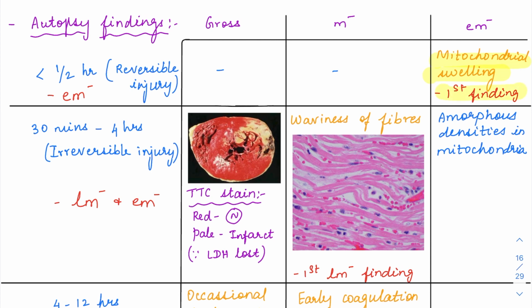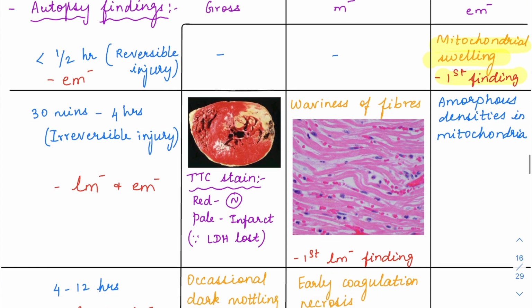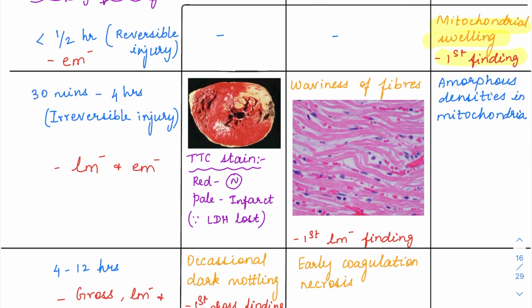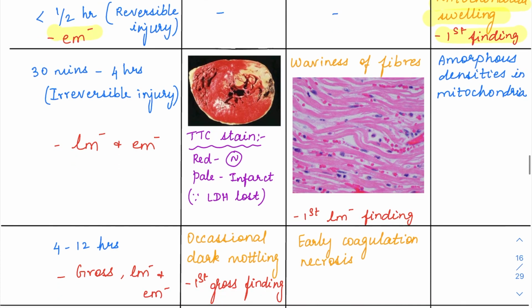That is, only under electron microscopy can we see it. So less than half an hour, you don't see any changes microscopically nor grossly. Only if you do an electron microscopy, you can see that there is going to be mitochondrial swelling and you can suspect an MI. But that is not going to happen, right? So in reversible injury, if they ask, the only feature you will tell is the electron microscopic finding, which is mitochondrial swelling.